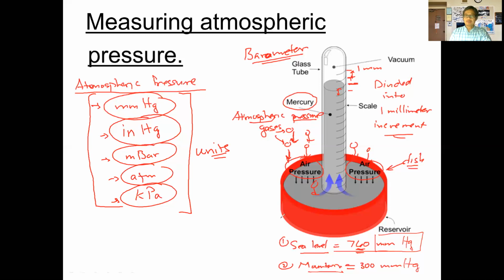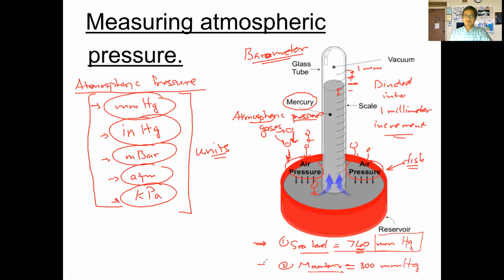So when you take this barometer and you set it at sea level, the pressure is such that the column here is going to rise to about 760 millimeters of mercury. Okay, so it's 760 millimeters of mercury. That represents the atmospheric pressure at sea level.